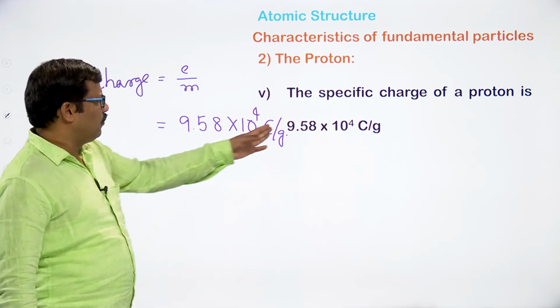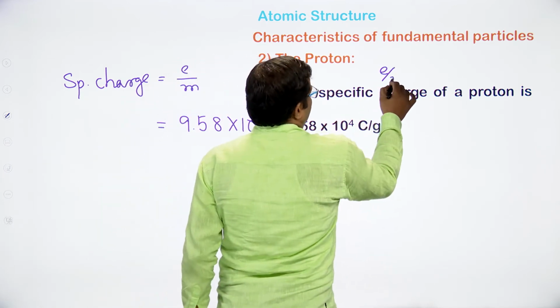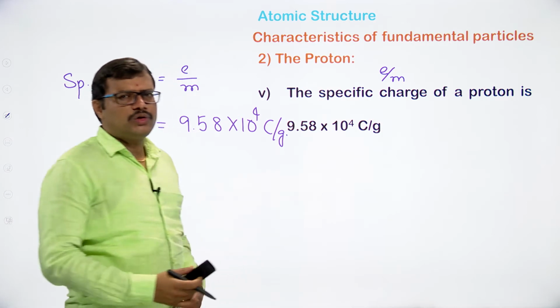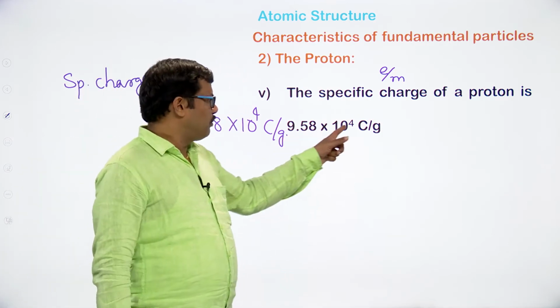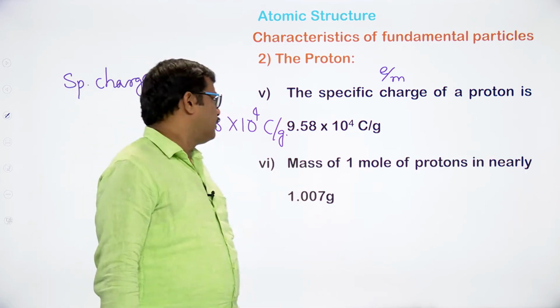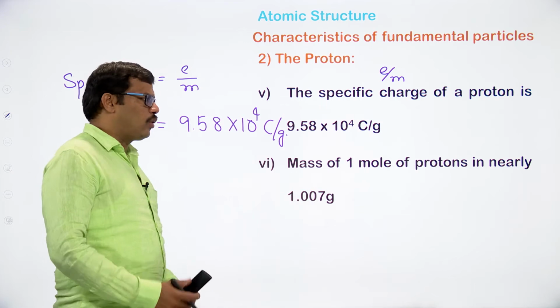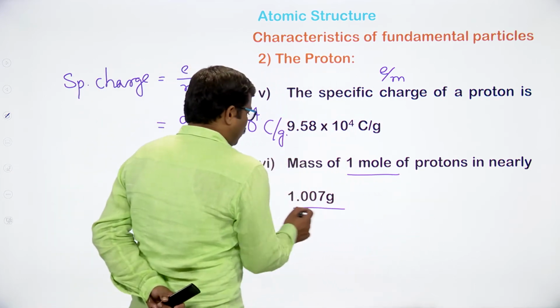So the specific charge is the e by m ratio, and the e by m ratio of a proton is found to be 9.58 into 10 to the power of 4 coulomb per gram.